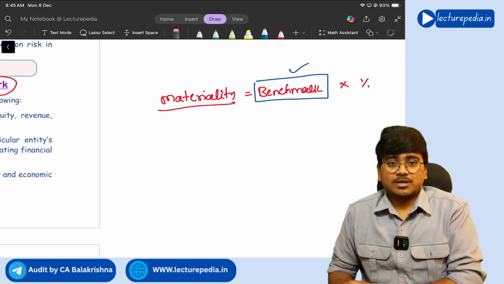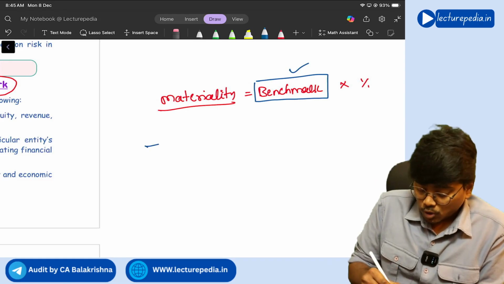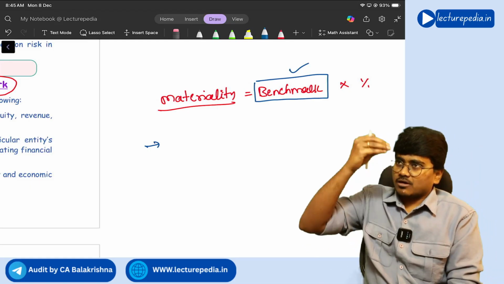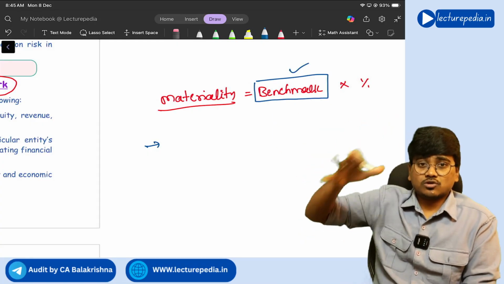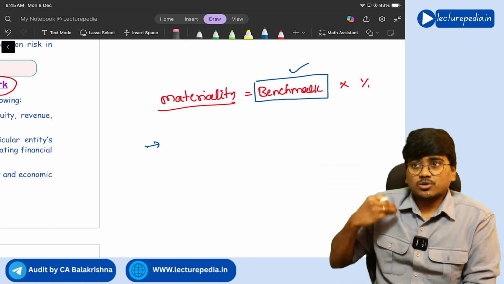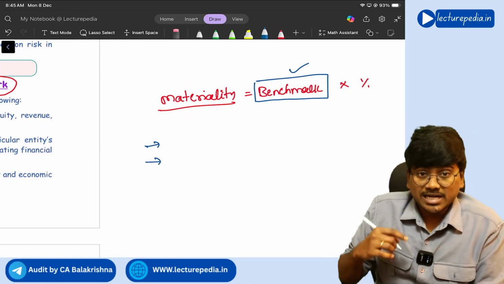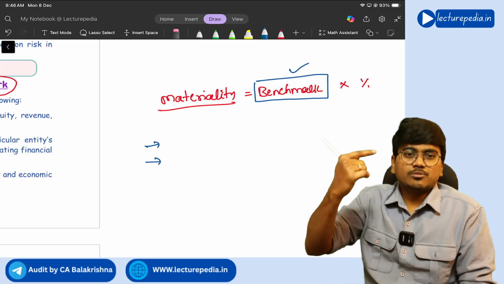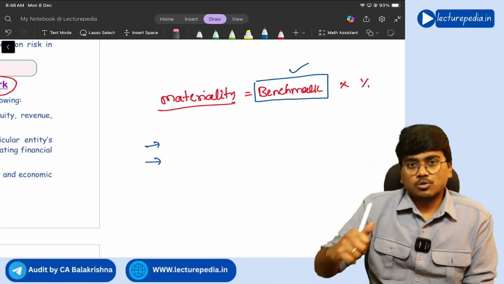Now how will you select this benchmark? For selection of a benchmark, you need to consider certain factors. What are they? Firstly, what are the items or elements of financial statements? You need to see the sales, net profit, purchases, loans. All these elements of financial statements will be there. You need to see what elements are there in the financial statements, because from those elements only you will select one element as benchmark. Correct or not? Next, you need to see on which items of the financial statements the users focus will be more.